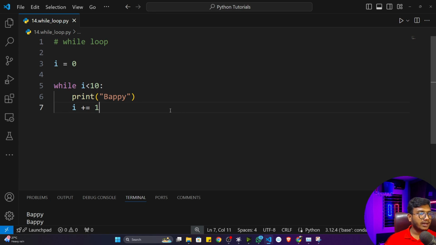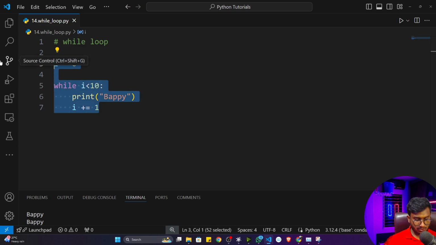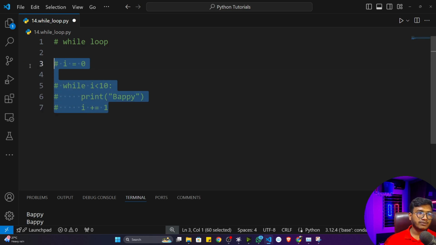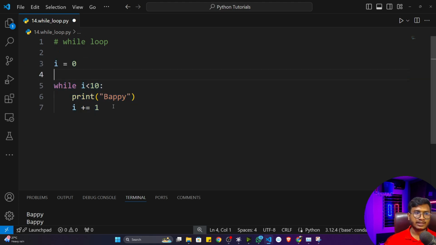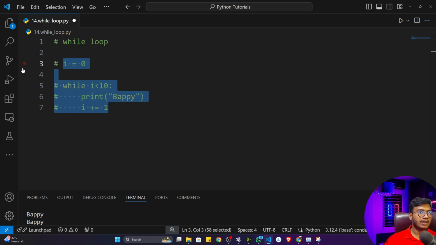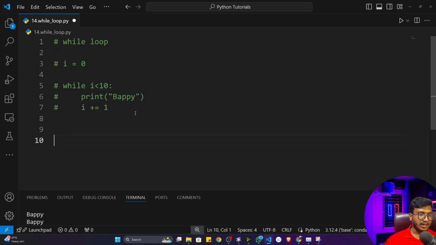Now let me do another example with the help of this while loop. I can comment this particular code. If I select all the code and press Ctrl and /, it will comment all the lines. If you want to uncomment again, you can select and press Ctrl and / again. That's how you can comment your code. I'll comment this code, and here I'll do another example.